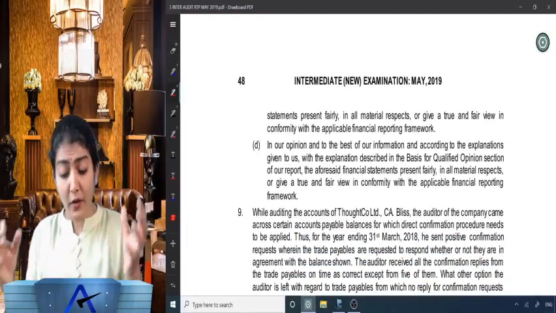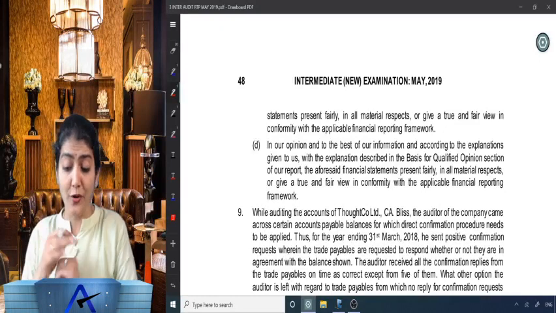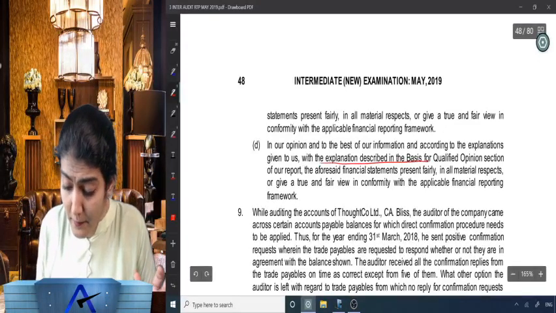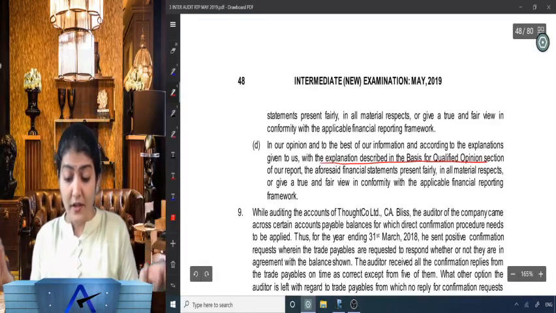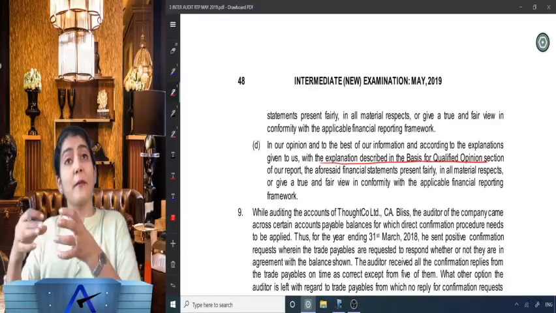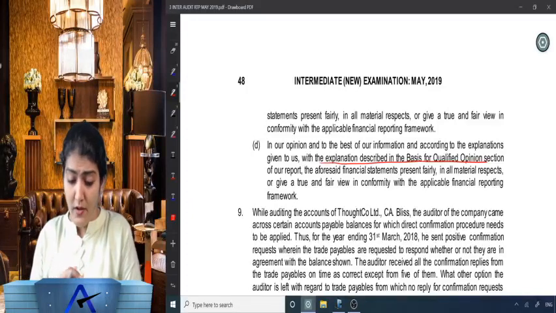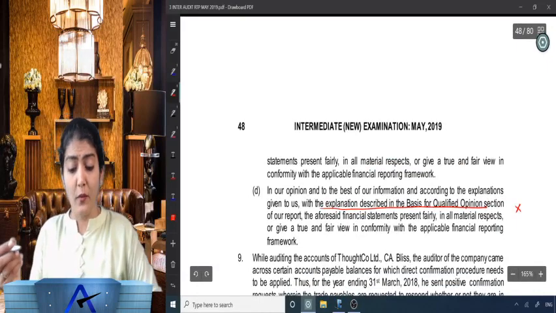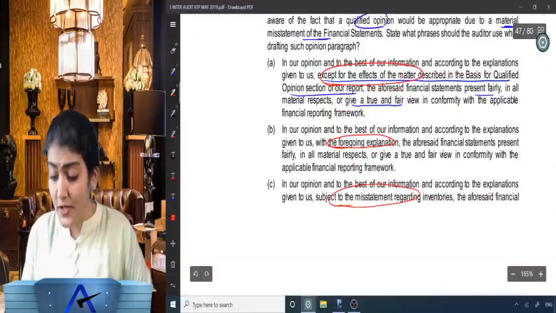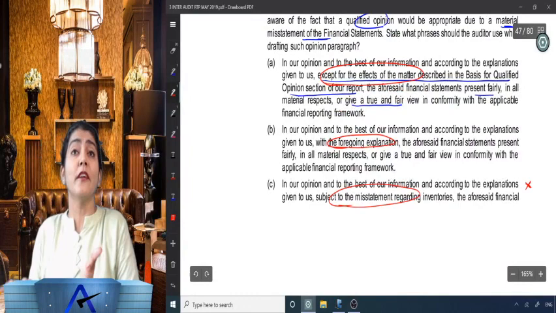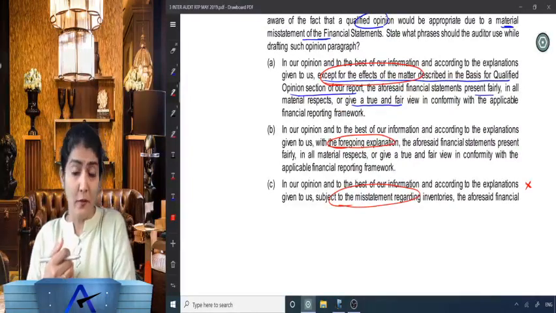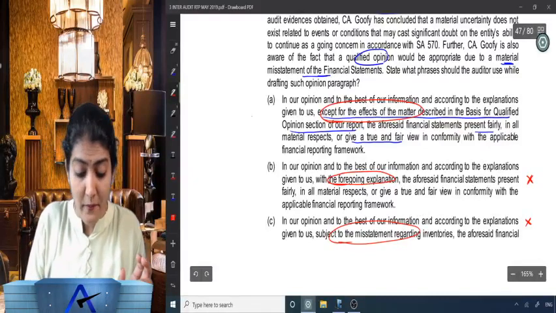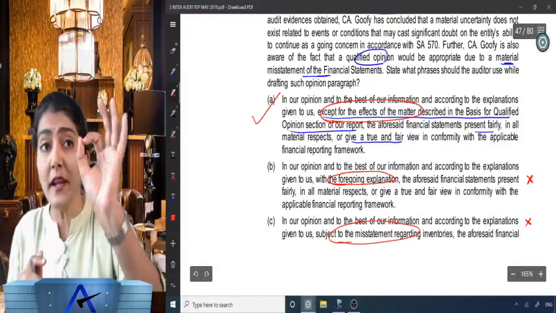In our opinion and to the best of our information and according to the explanation given to us, with the explanation described in the basis for qualified opinion section, right, the aforesaid financial statements present fairly or give a true and fair view. So with the explanation described, no, there is no explanation over there. There is a qualification over there. Subject to the misstatement regarding inventory, they have not given a reference to the basis for qualified opinion section of the report. With the foregoing explanation, right, so the correct option over there is going to be A.